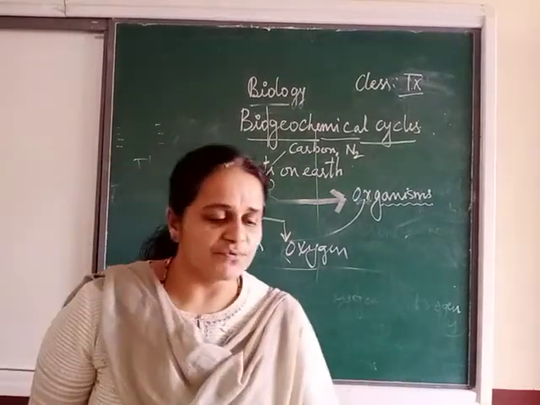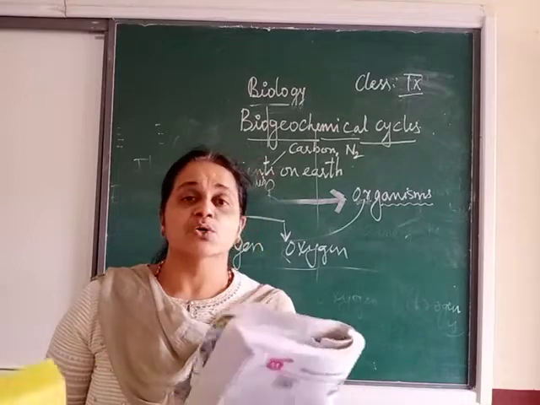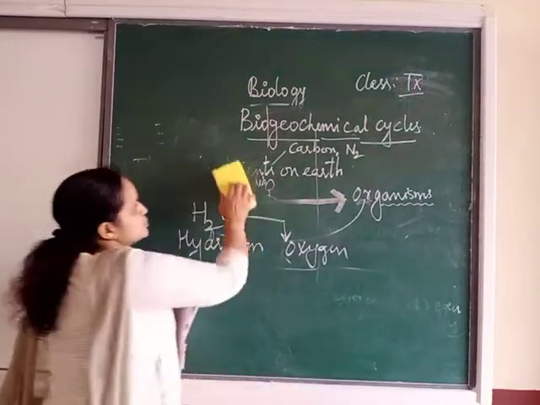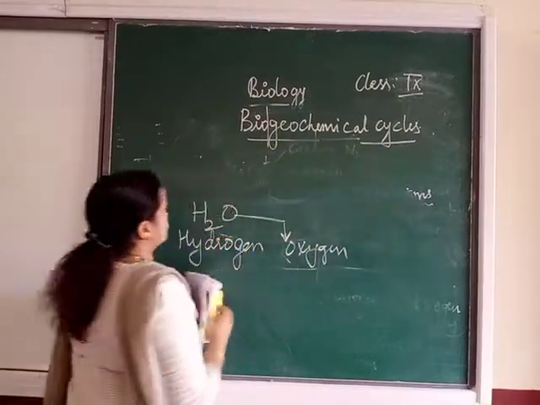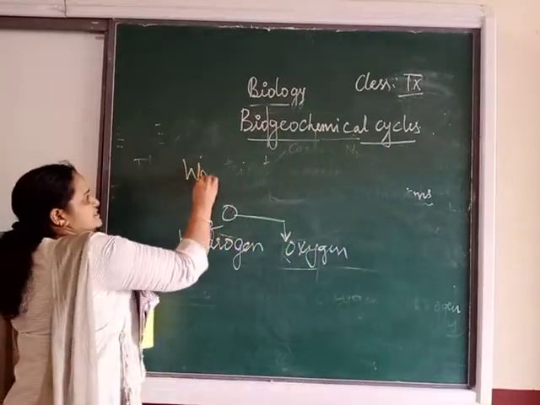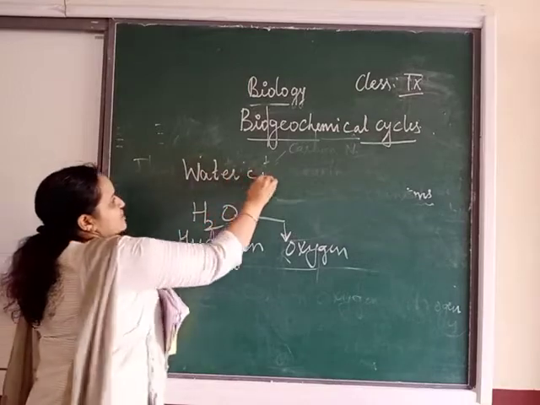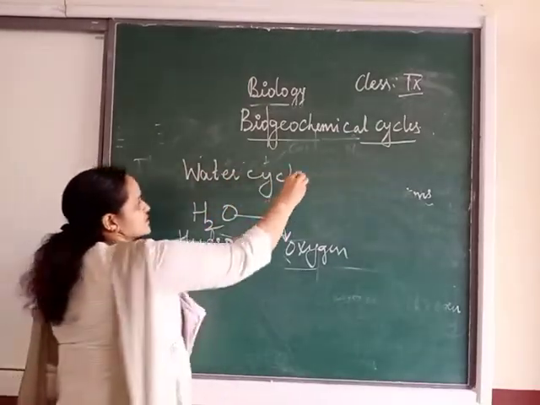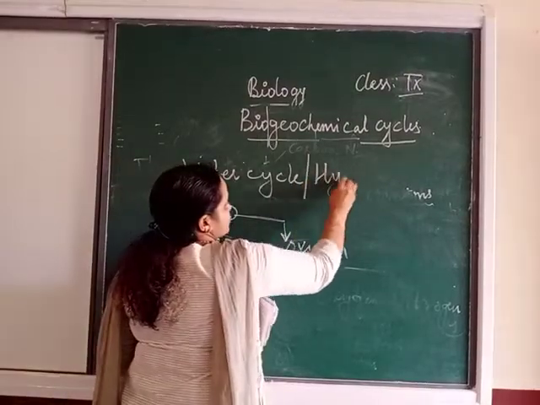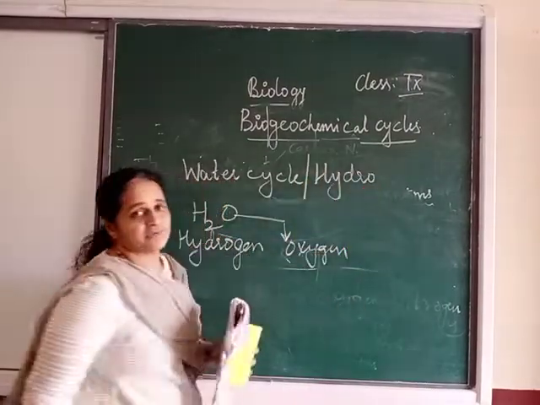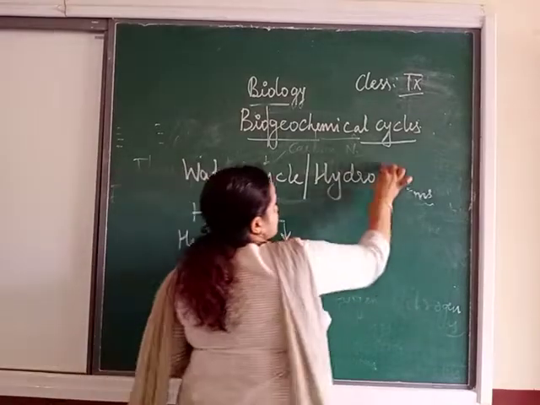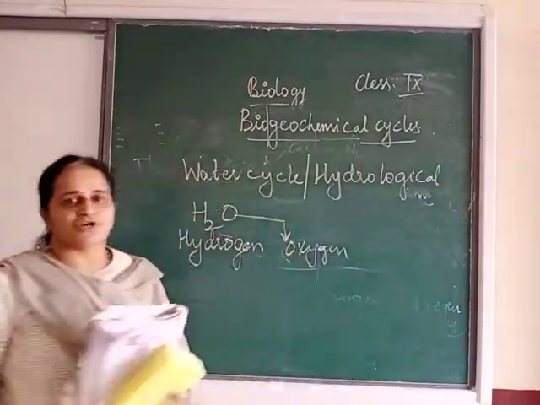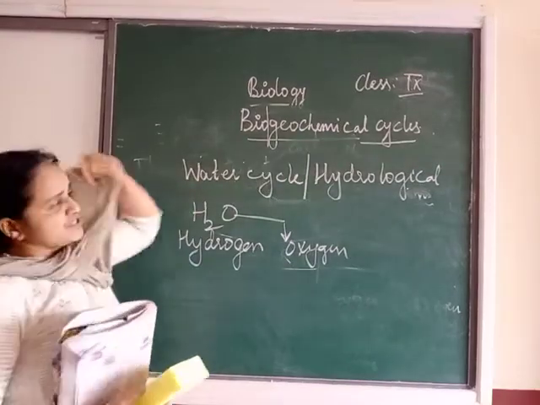So when we talk about the water cycle, you have to know what is the role of water. You know water is called the universal solvent. So we will start with the first cycle, which is called the water cycle. There is one more name for this water cycle, it is called the hydrological cycle. So the water cycle can also be called the hydrological cycle.